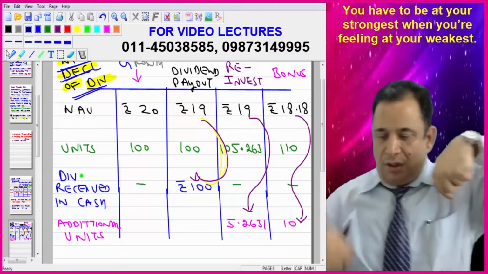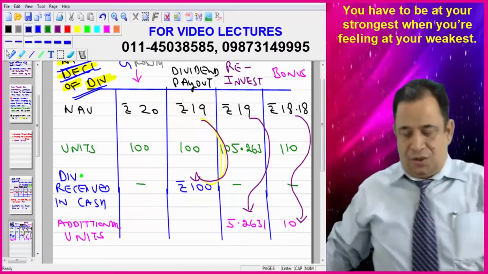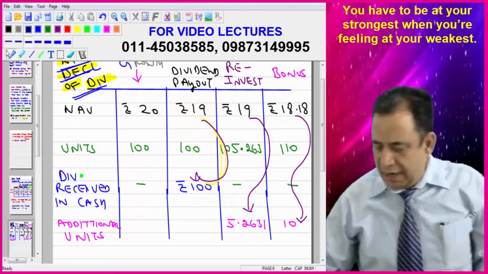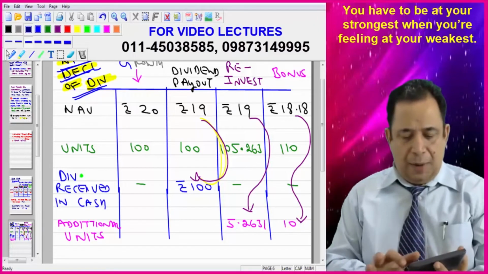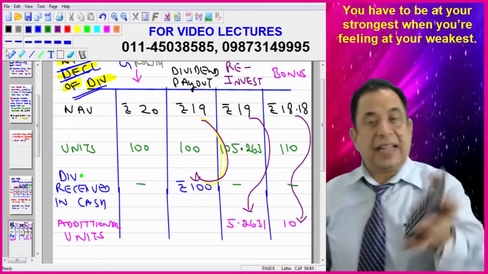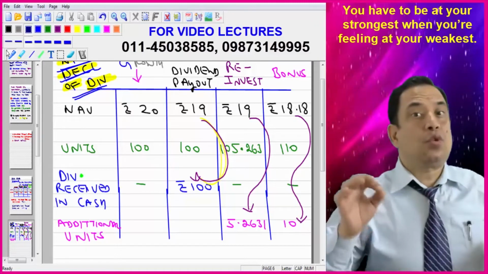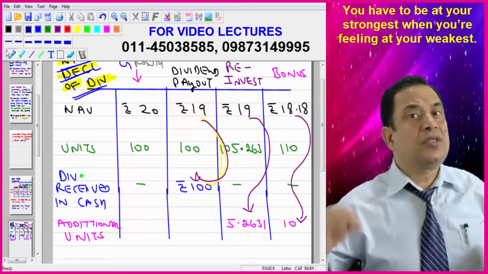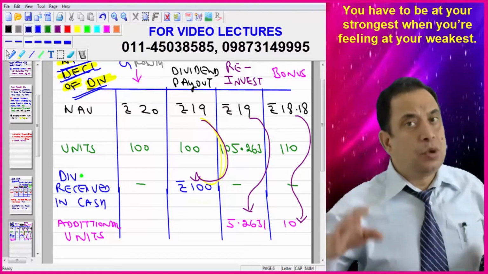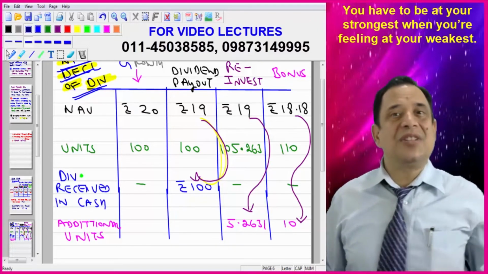So suppose that NAV as on date of declaration is 19 rupees, I assume. So 100 rupees is the amount of dividend which I will be giving. So 100 upon 19, that comes to 5.263. It means 5.263 new units will be distributed by the mutual fund to the unit holders in case of dividend reinvestment plan.